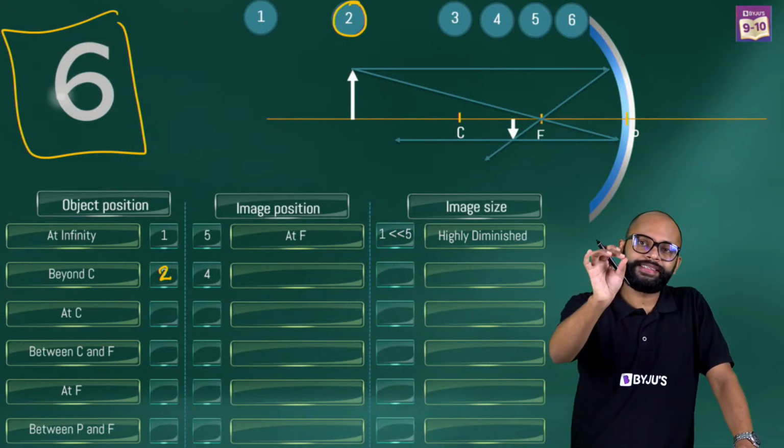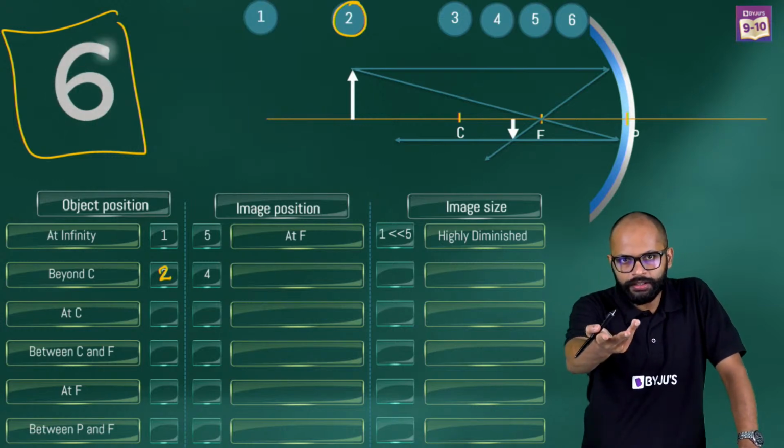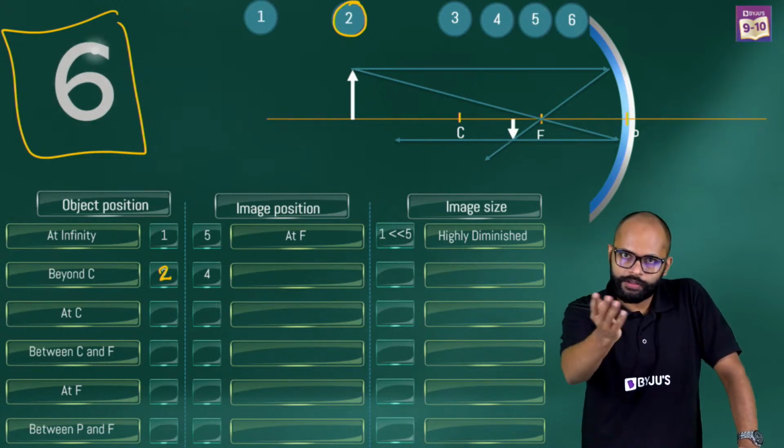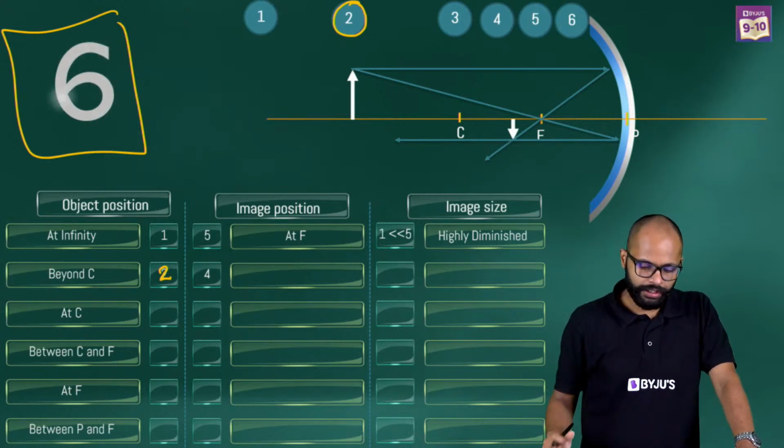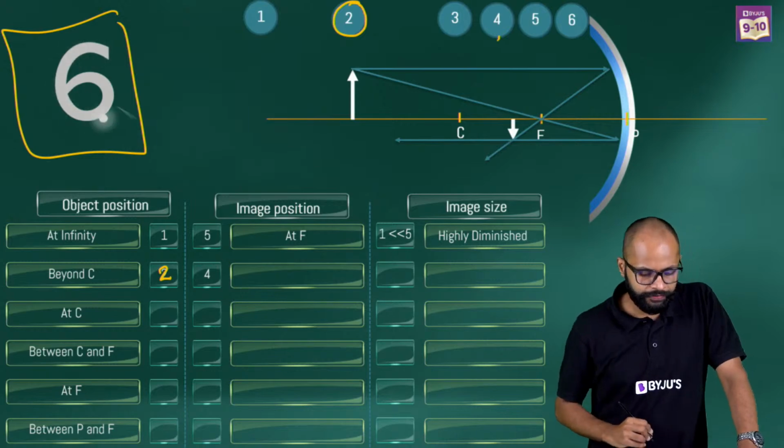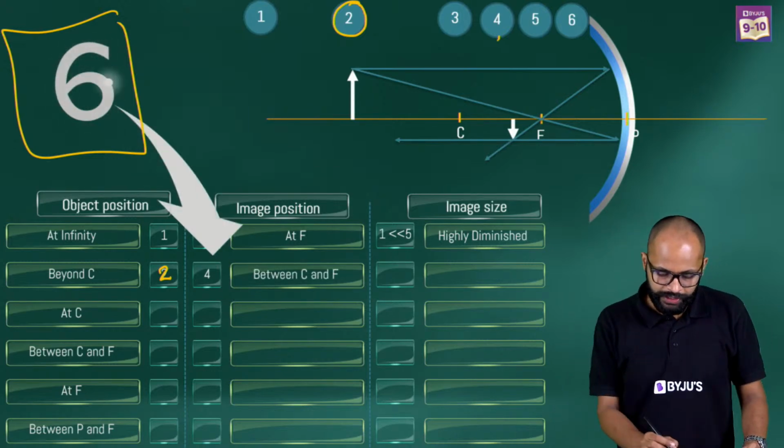So Lakshmi, this will come in questions, where the object is kept. These are different cases, and that's how you would know. Correct? So 4 is coming, and 4 is between C and F. That's why the image is between C and F.